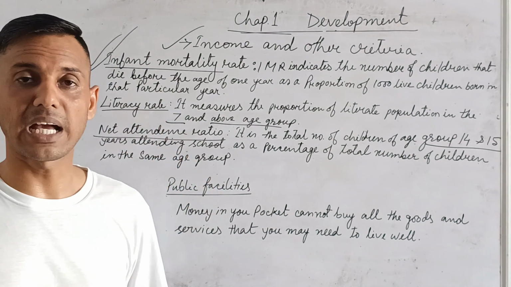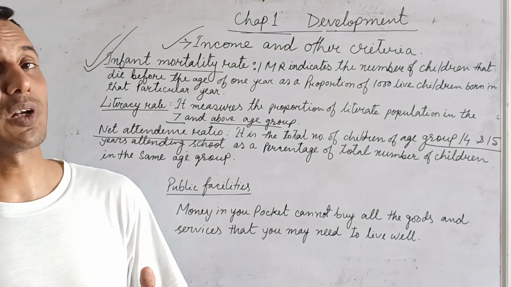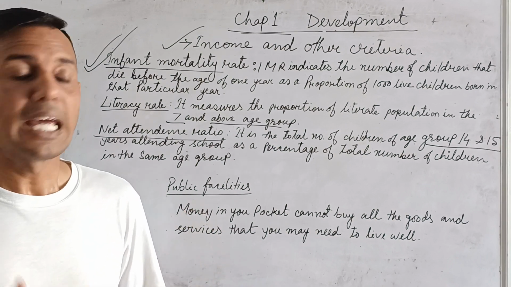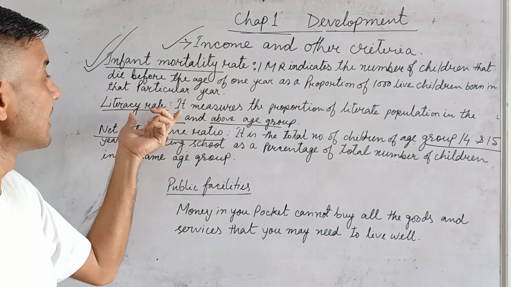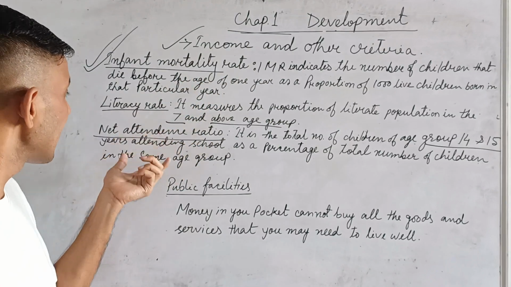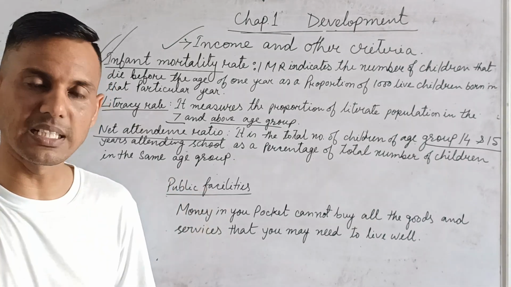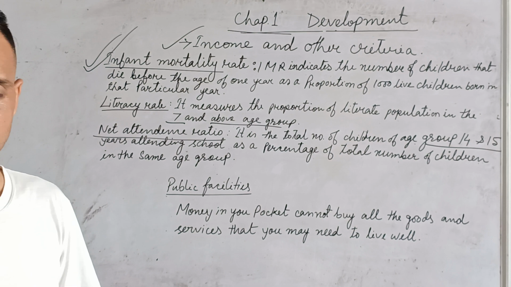Before also we discussed that having more income does not mean development, but other social factors are very important. Kerala's infant mortality rate is low, literacy rate is very high, net attendance ratio is very high. So that's why, although their GDP is less, Kerala is still a developed state.